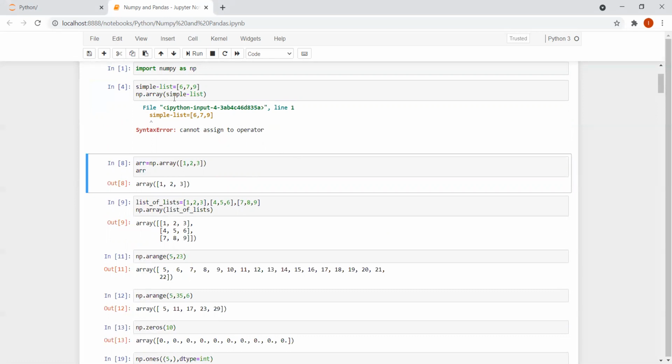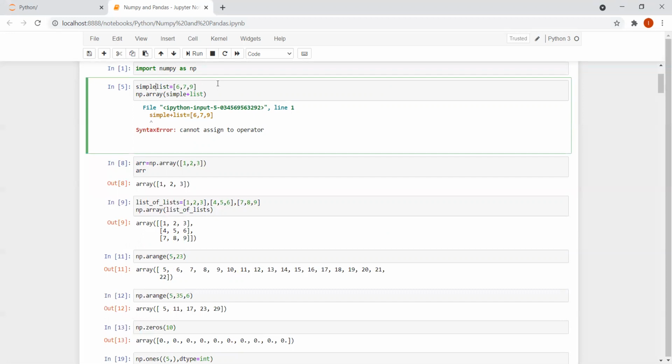Keep this point in your mind: whenever you assign a variable, you have to be very careful that you are not supposed to give any operators over here, otherwise it will not work. Let me run this again. We are getting the same issue.